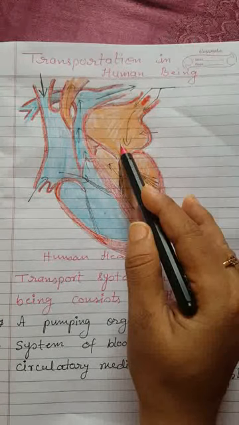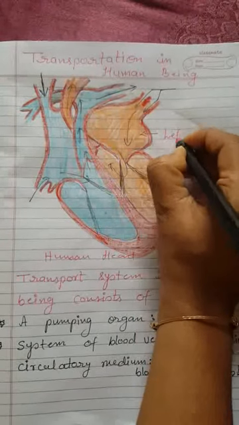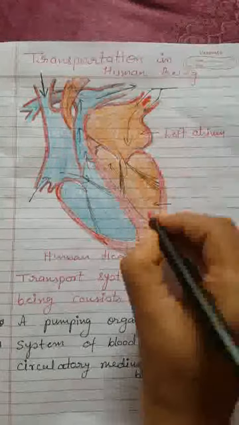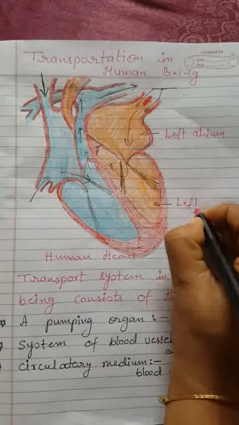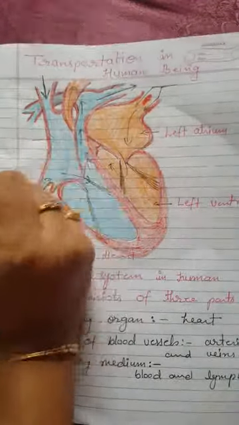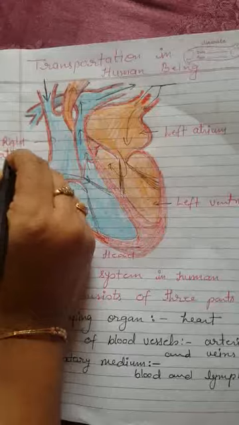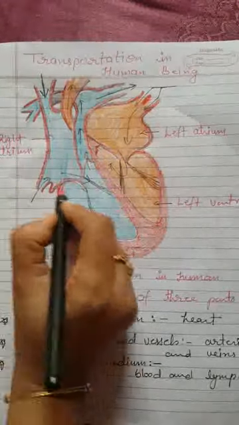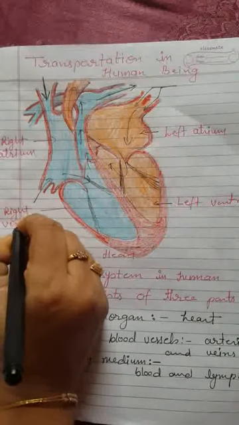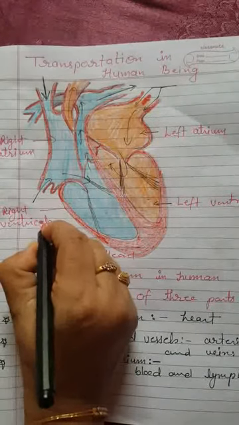The upper left side chamber is known as the left atrium. And this is the left ventricle. This one is the right atrium, and this one is the right ventricle.